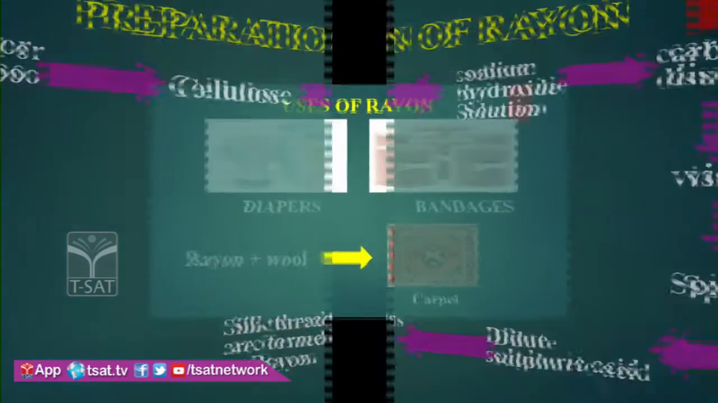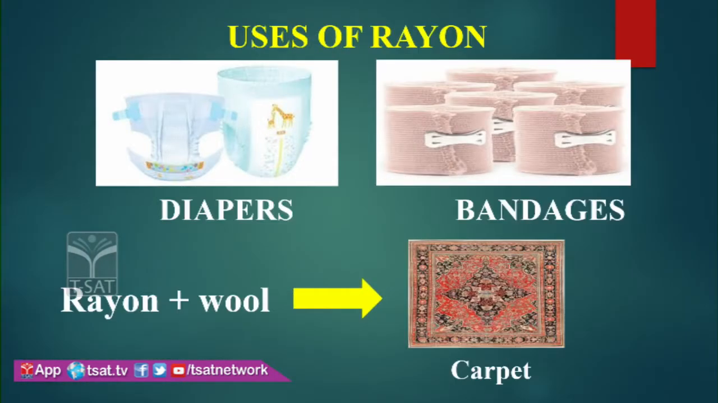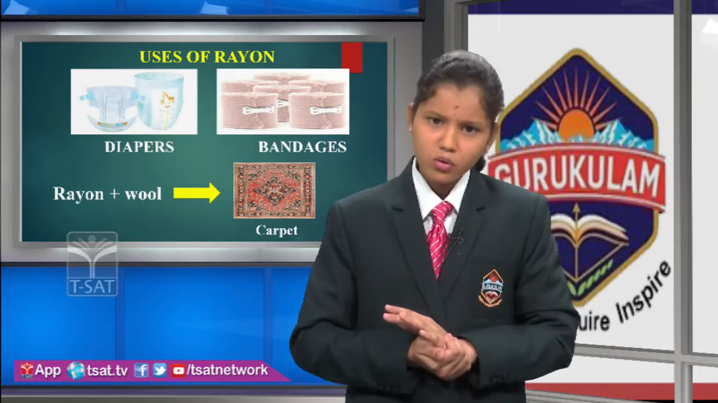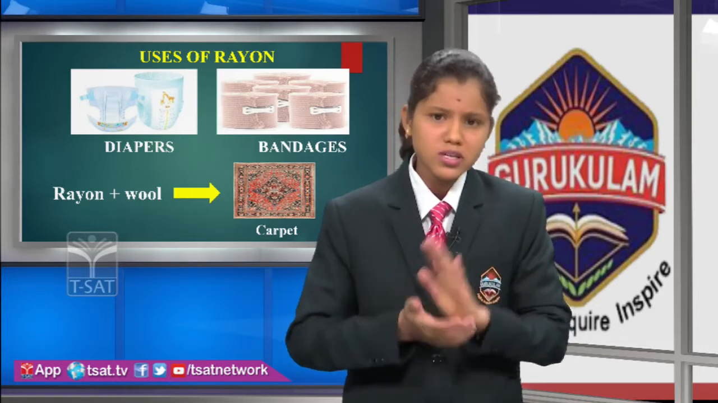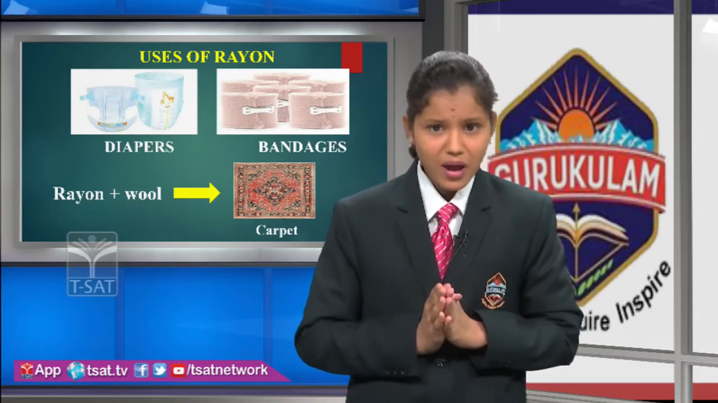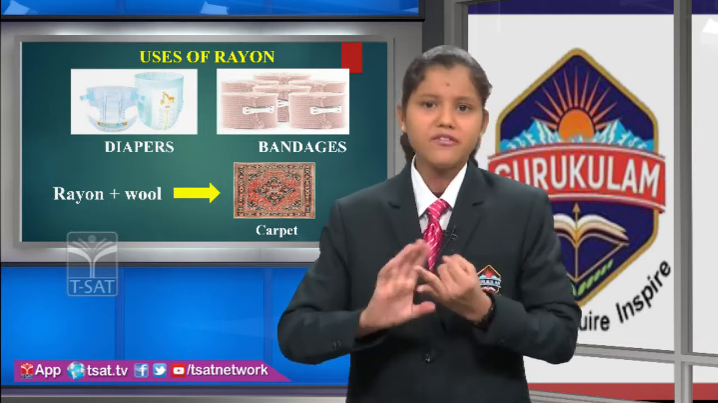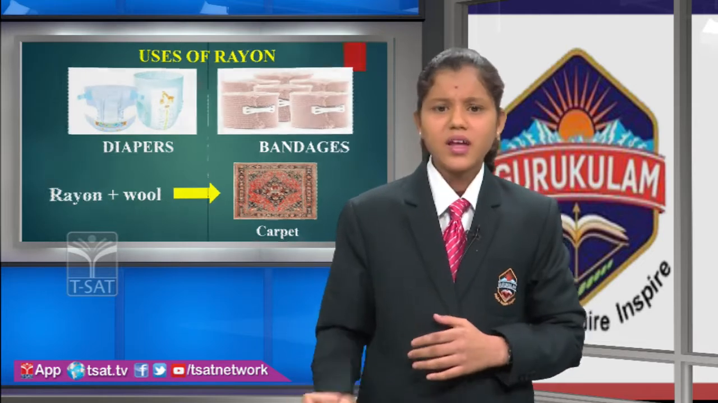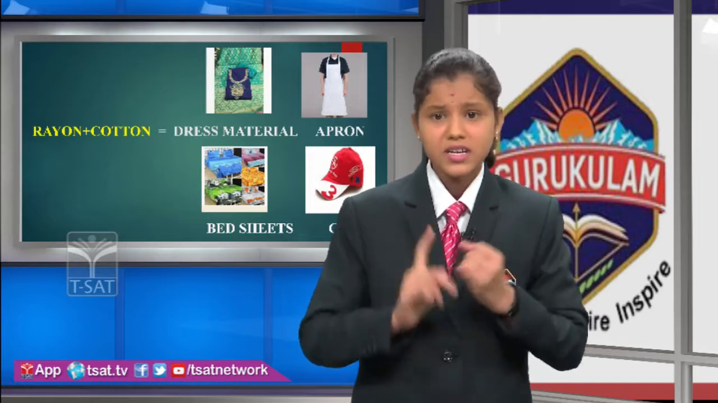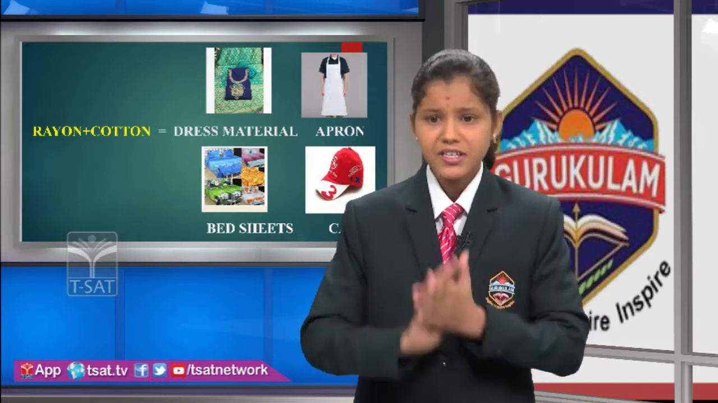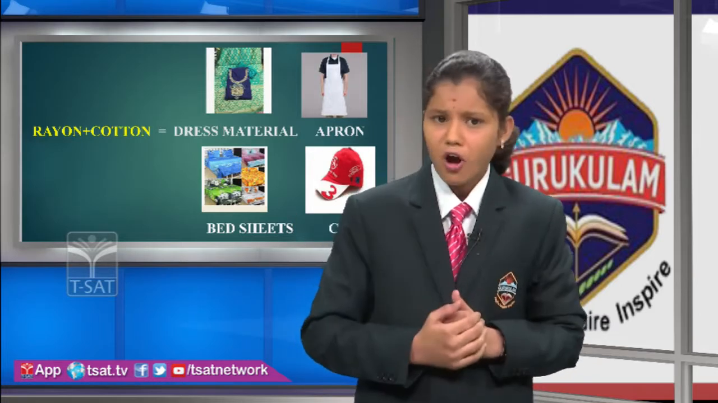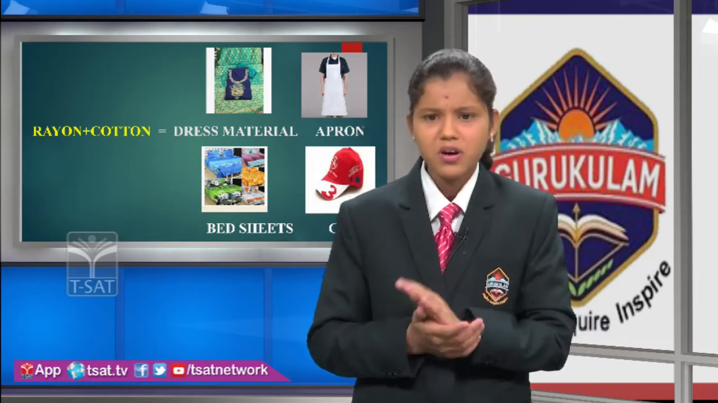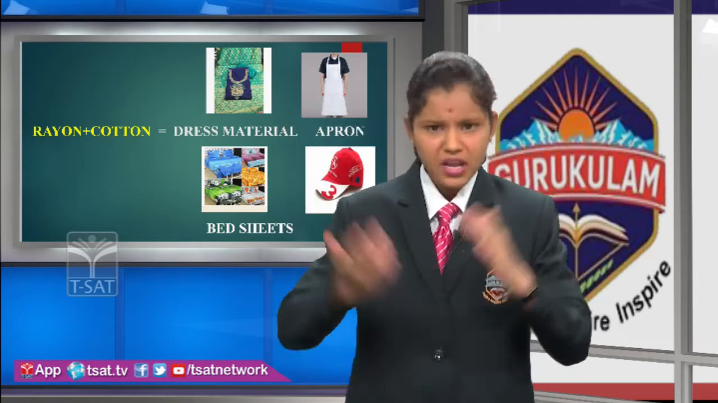Let us discuss uses of rayon fibers. The rayon fibers are mostly found in diapers, bandages and linens for the wounds, and we use these rayon fibers in many other ways. The rayon fibers are used for home furnishing and fashion designing. When the rayon is mixed with wool, it gives carpets. When the rayon is mixed with cotton, it gives dress materials, aprons, bed sheets, caps, etc. Like this, we blend nylon with rayon fiber to make many other dress materials and fabrics.